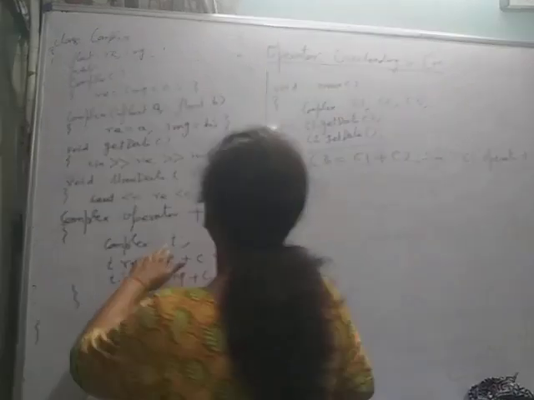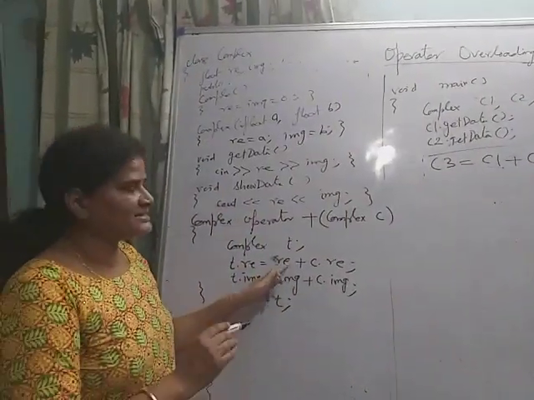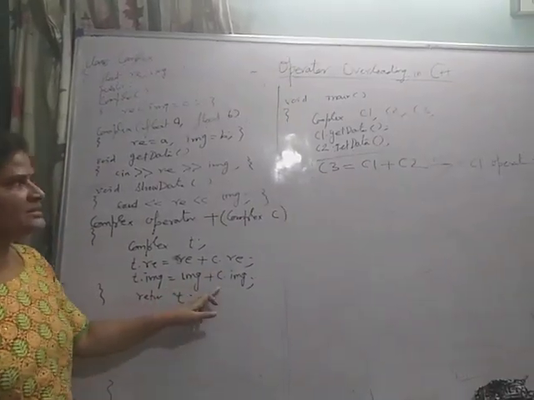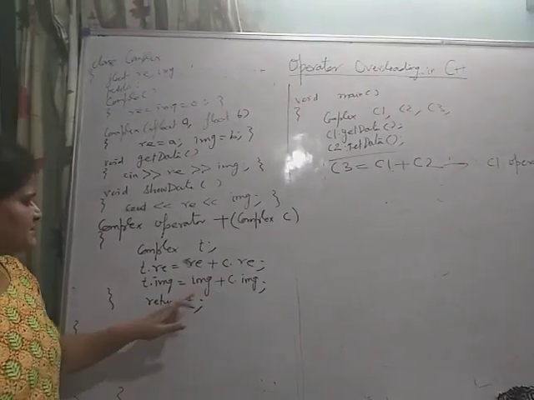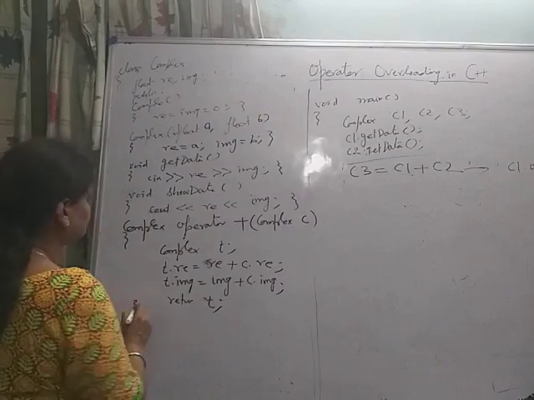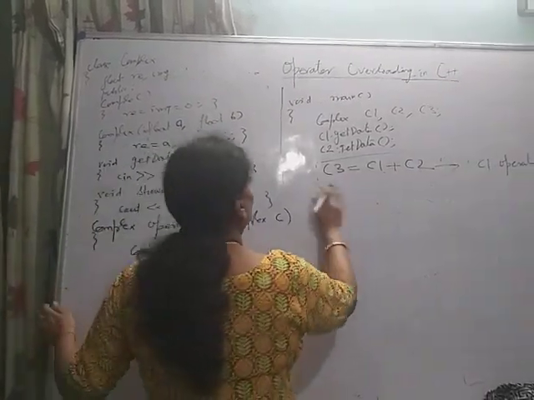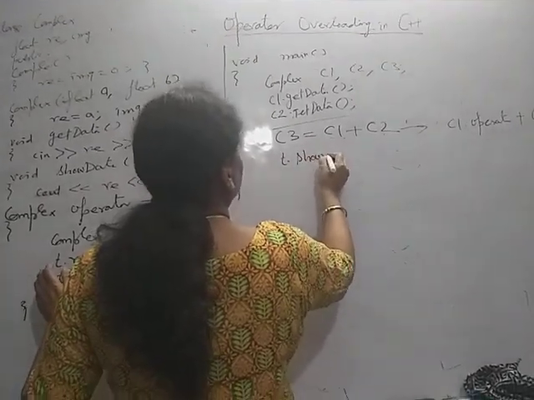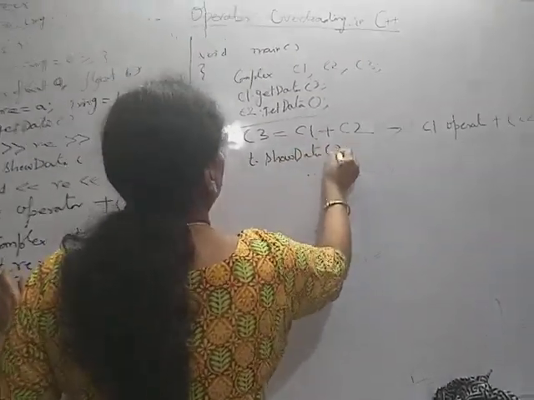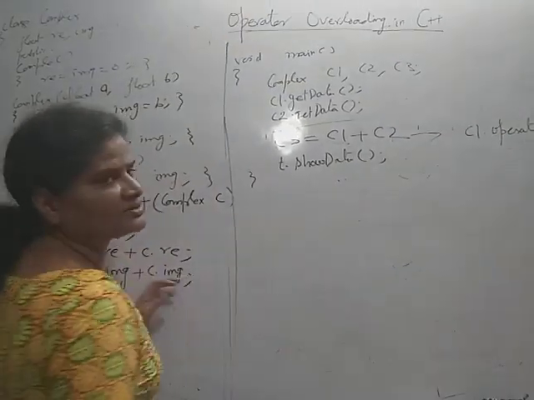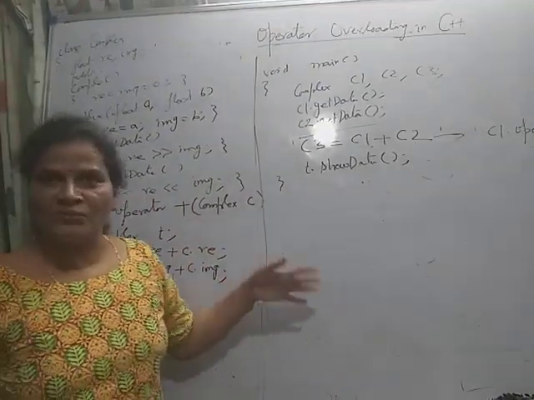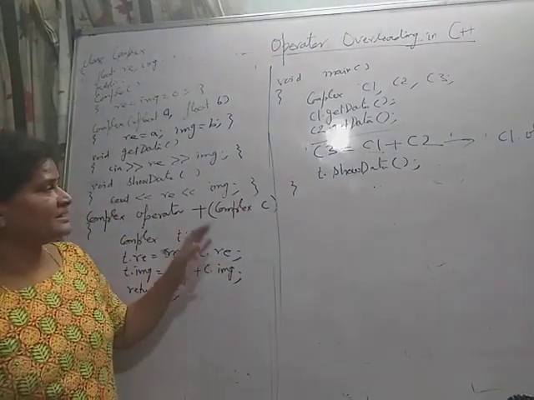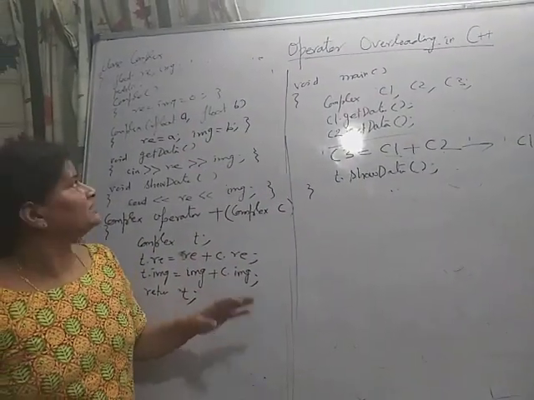So here one temporary object is created, real, that is C1 dot real plus C dot real, that is C2 dot real, and imaginary plus C dot imaginary, and here you can call T dot show data, so it will give the output. Okay, so in this way you can overload the other operators on the complex number and write the program.